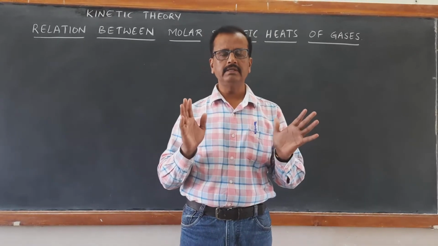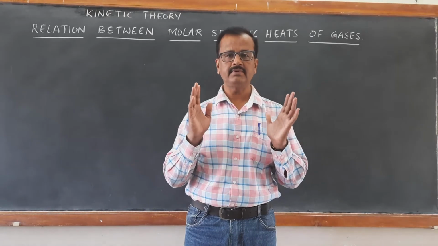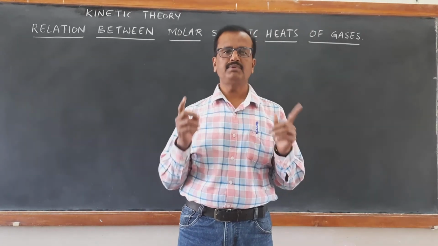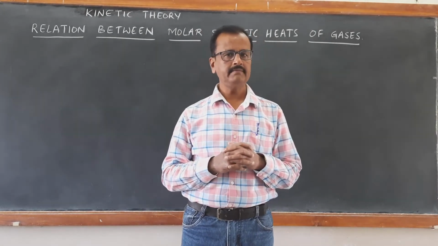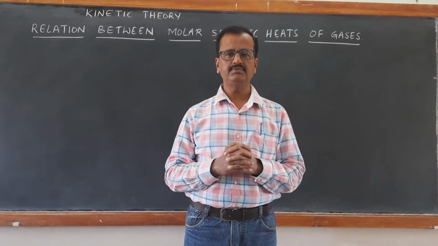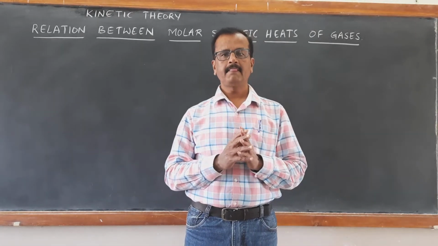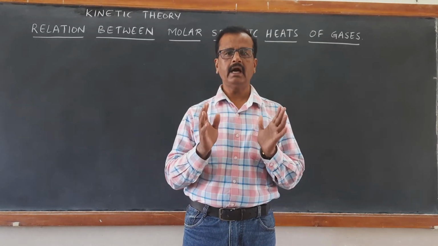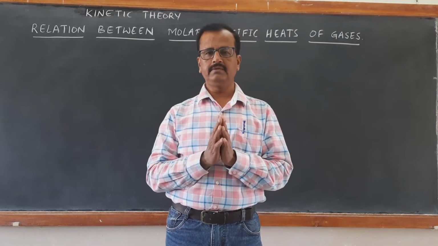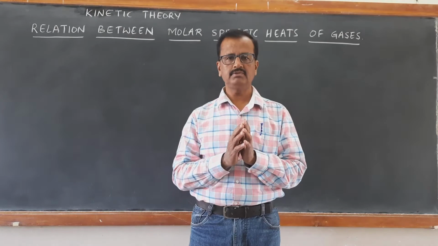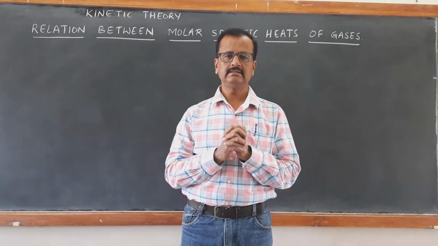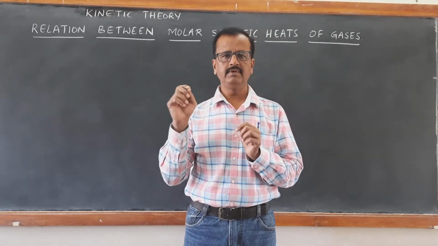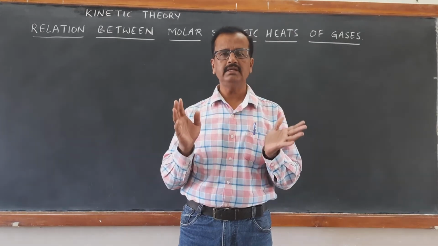Now we are going to learn the applications of this equipartition of energy, for the calculation of specific heats of gases. There are two types of specific heats, as we have learned earlier in thermodynamics: specific heat at constant pressure Cp and specific heat at constant volume Cv. We call them molar specific heats because we take 1 mole of a sample of gas. So molar specific heat at constant volume is Cv, and molar specific heat at constant pressure is Cp.